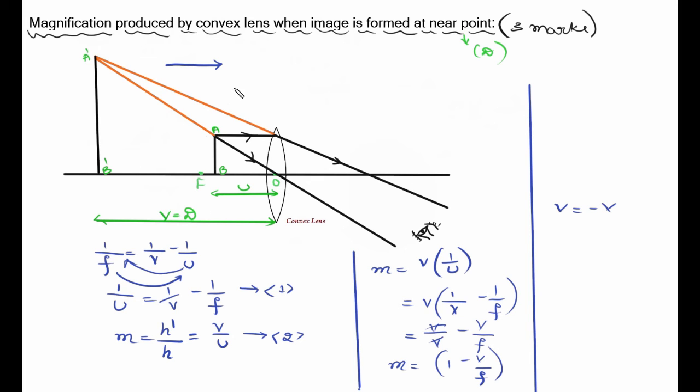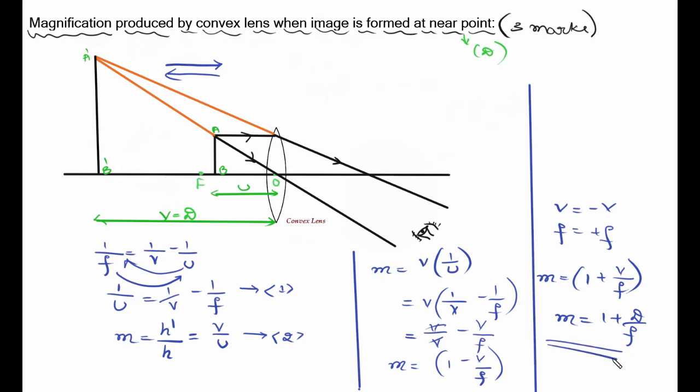Since the image is formed this side, we have to take v as negative. Next, the focal length of a convex lens is positive only. Substitute into M is equal to 1 minus v by f. Since v is negative, minus into minus becomes plus, so plus v divided by f. Next, this v from here we know is D. So M is equal to 1 plus D divided by f.